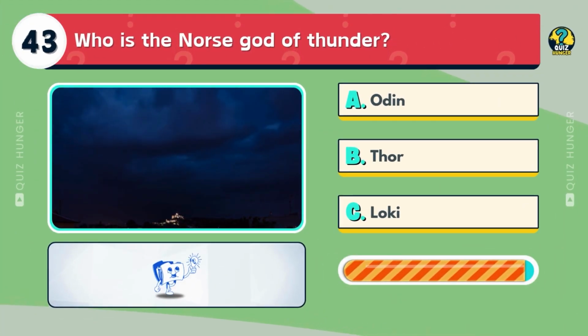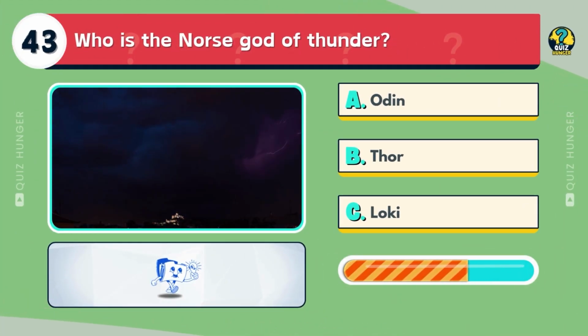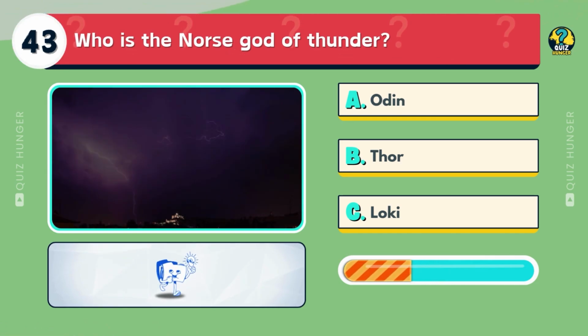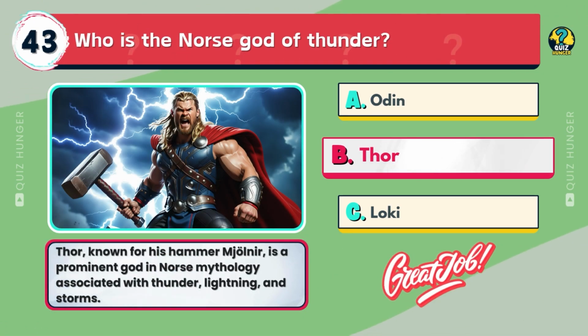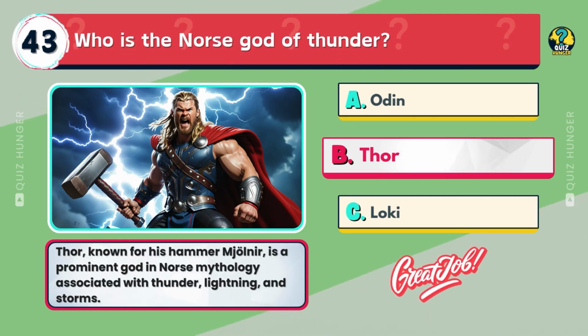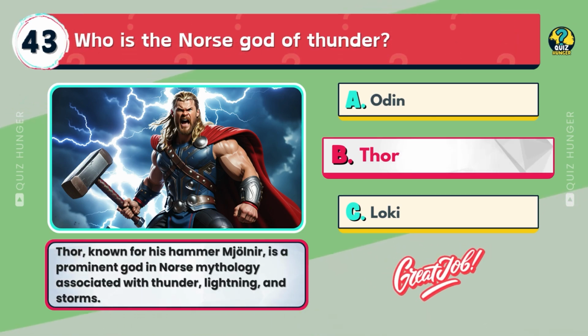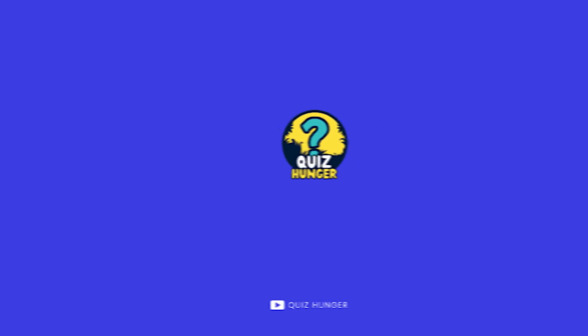Who is the Norse god of thunder? Odin, Thor, or Loki? Thor, known for his hammer Mjolnir, is a prominent god in Norse mythology associated with thunder, lightning, and storms.